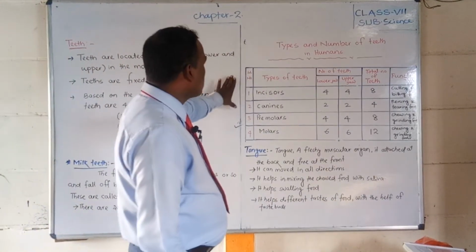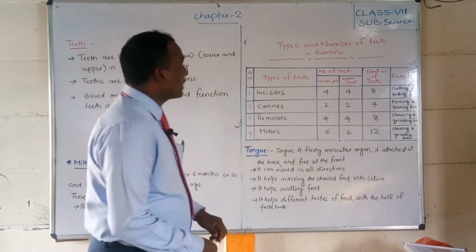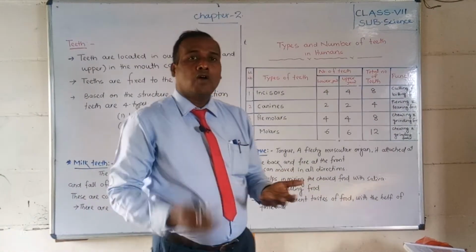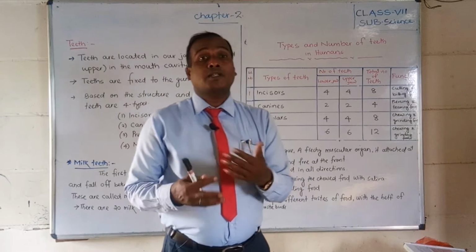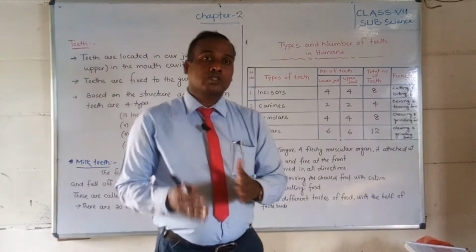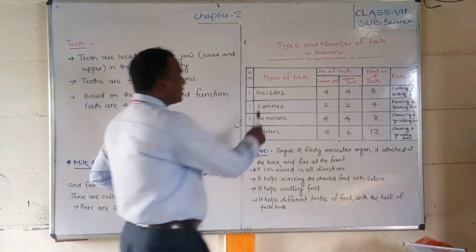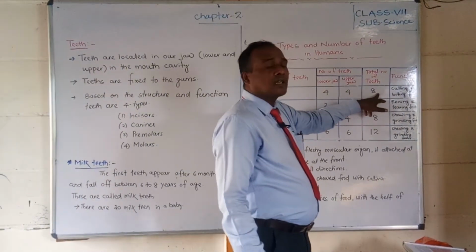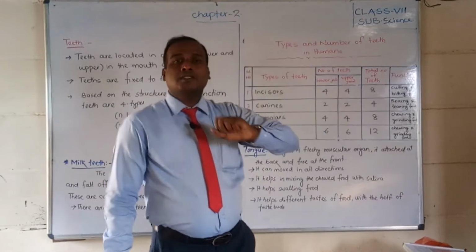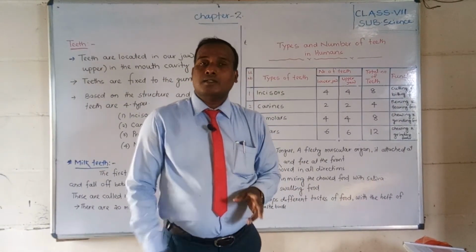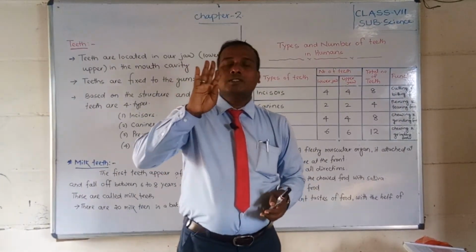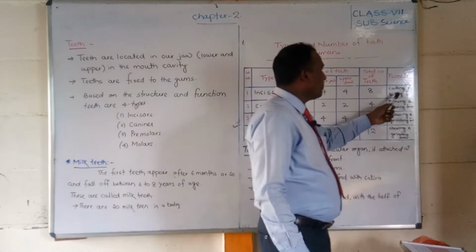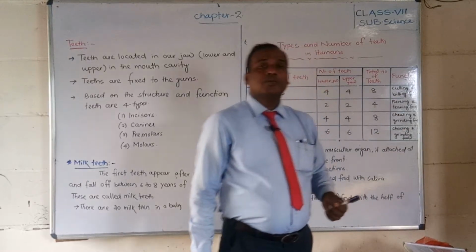According to the table I have written here, you can understand the types and number of teeth in humans, how many teeth there are, the different types and their functions. Now see, students, incisors: there are a total of 8 incisor teeth. In the upper jaw there are 4 incisors and in the lower jaw 4 incisors, and they help in cutting and biting food items.